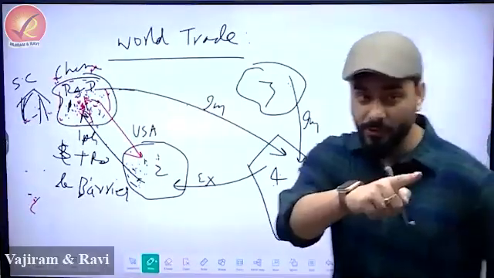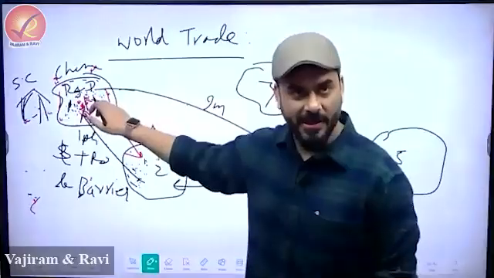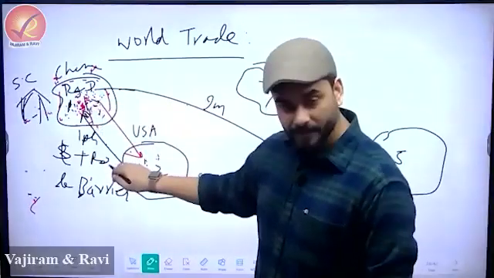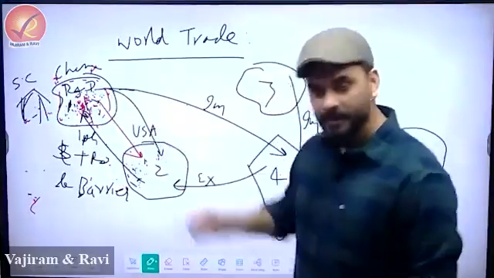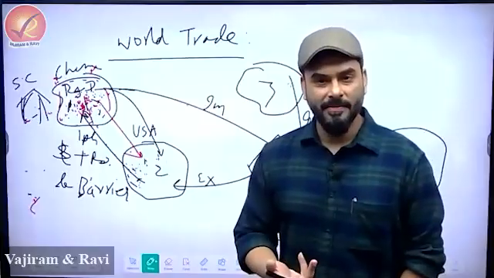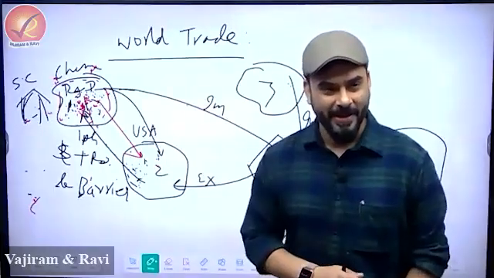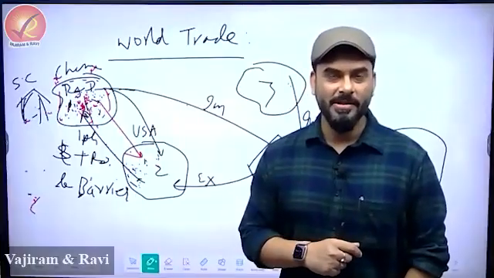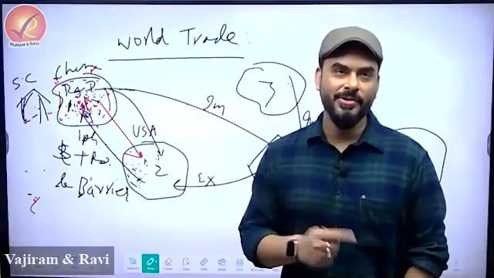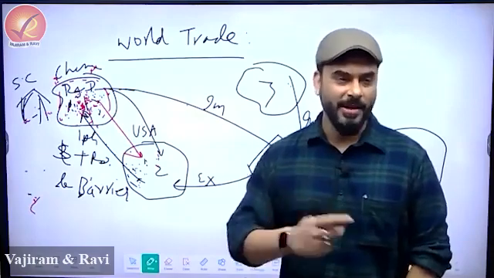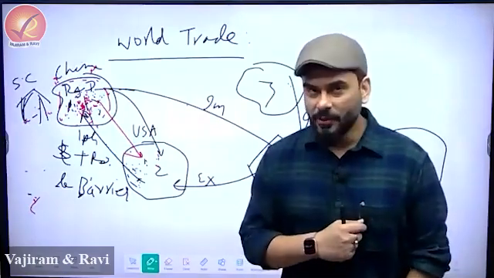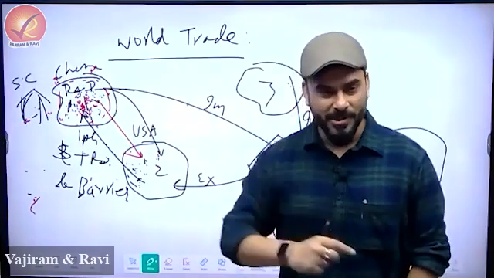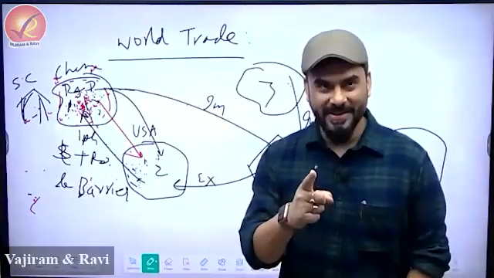What did China do at that time? China immediately, and I have taught you this in trade. China said, hey USA, I'm going to send you steel. USA said, normally you do every year. It was big. So China said, no, this time my steel price is very low. USA said, why? China said, because everybody is selling costly steel, I want to sell cheaper steel. USA tried to find out what actually happened. Yeah, export subsidy. I have taught you this in trade barrier.